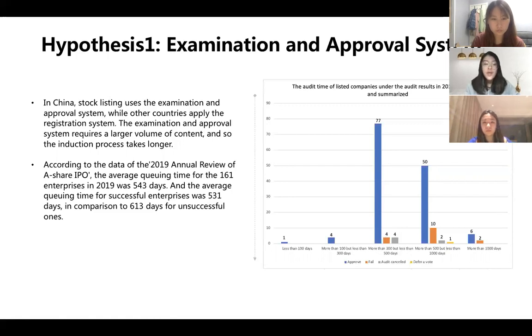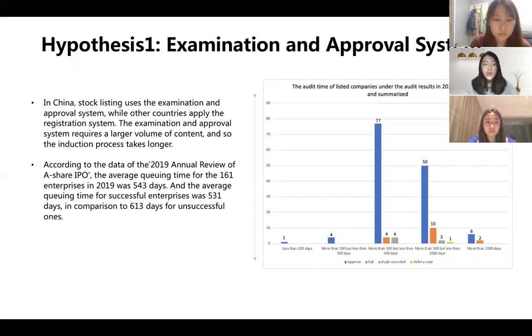unsuccessful ones. The picture on the right-hand side shows a summary of the duration of the examination of the listed companies under the examination results in 2019. We have divided the waiting time of these companies into 5 sections: less than 100 days, between 100 and 300 days, between 300 and 500 days, between 500 and 1,000 days, and more than 1,000 days.